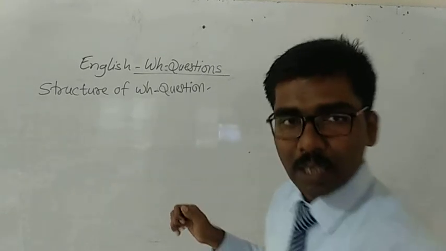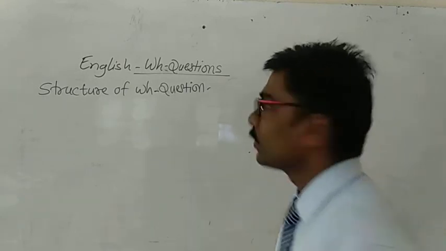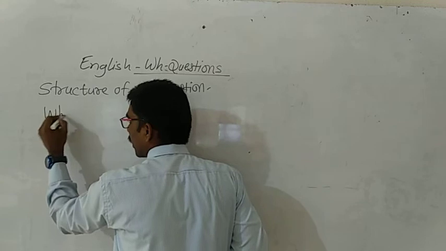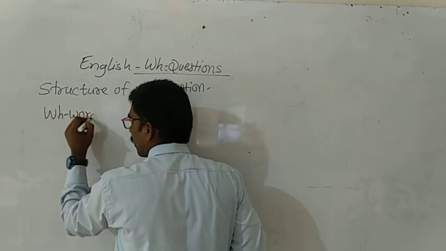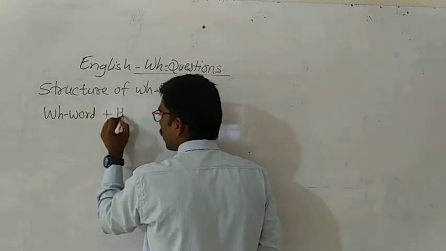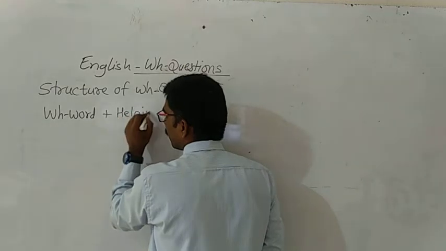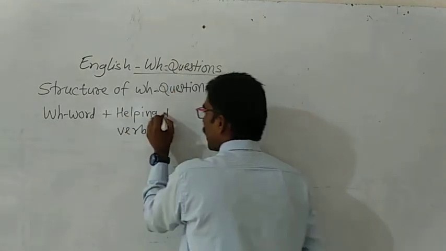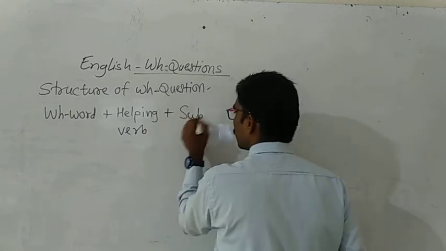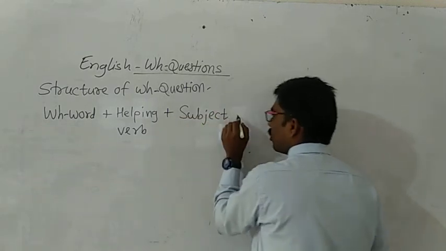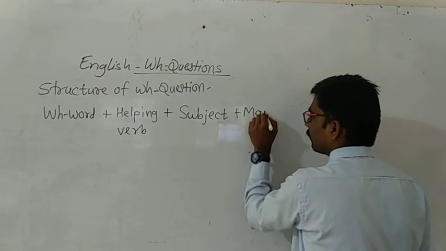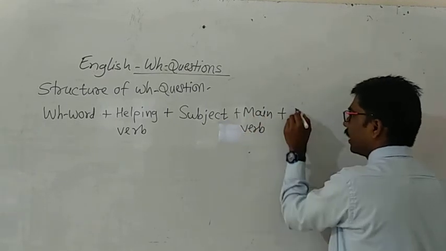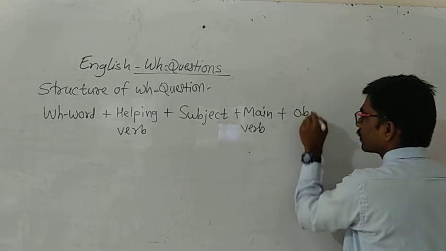Here I am going to write the structure of a WH question. So the structure will be WH word plus helping verb plus subject plus main verb and then object.